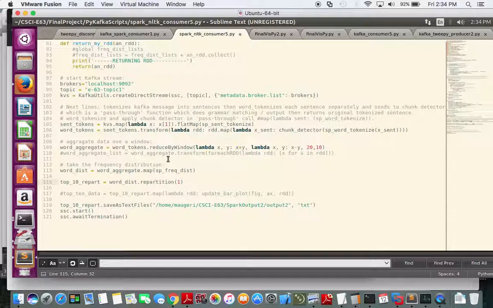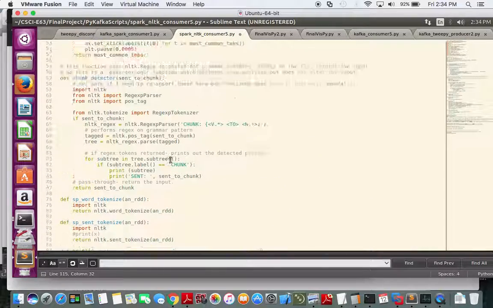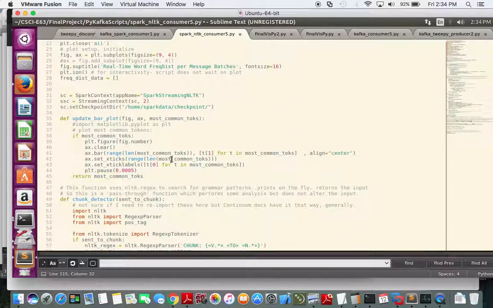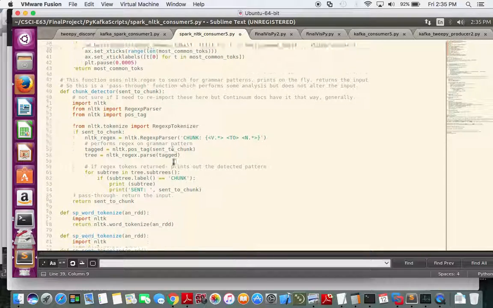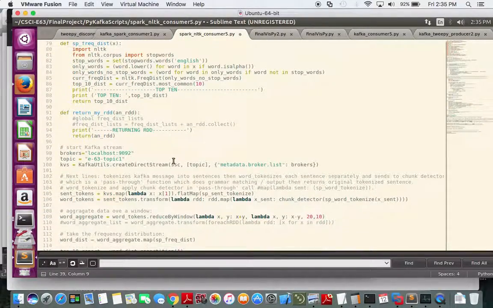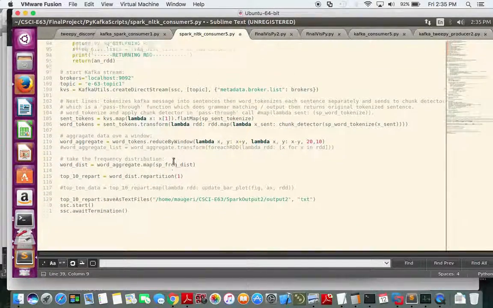Even though up here in the plot function I'm passing the fig and the AX back in and trying to set the current figure to that figure handle, the process still wanted to open a new plot window, and you don't want to have too many of those opening up. So that scheme is not going to work here in Spark.